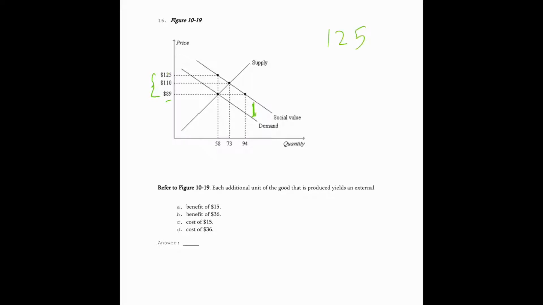So we do 125 minus 89. Carry it over, we get 6, 11, 36. Well, what's happened here is that the social value is higher, so we have a positive externality. So then we know that since it's a positive externality, it's going to be a benefit of $36.